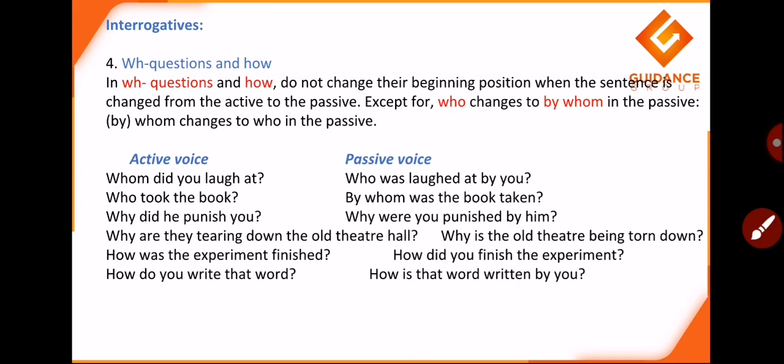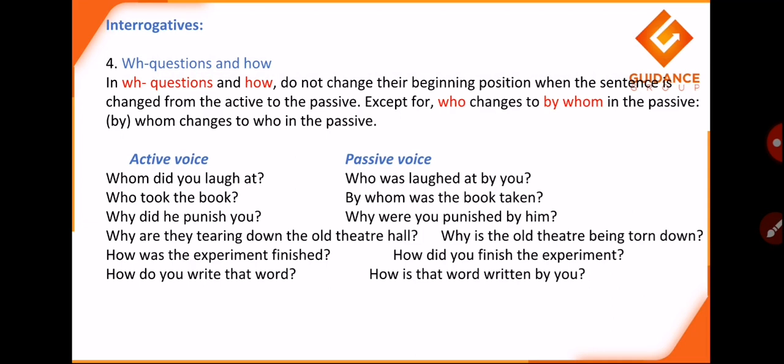Now these are WH questions: what, where, how, who, whose. In WH questions, what and how do not change their beginning position. We never change it when the sentence is changed from active to passive, except for who, which changes to by whom in the passive. We'll see. And whom changes to who in the passive.